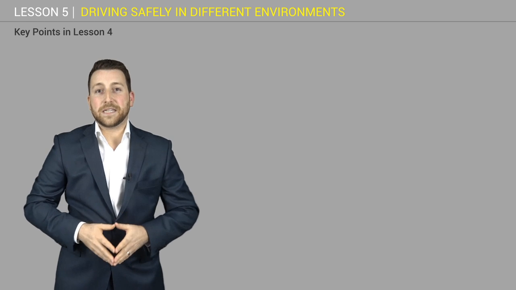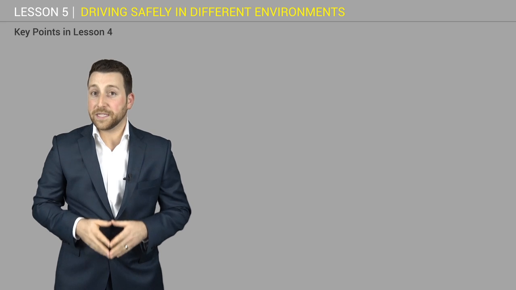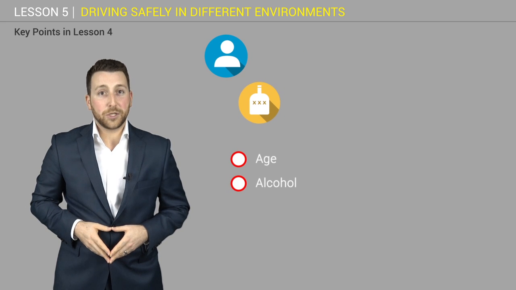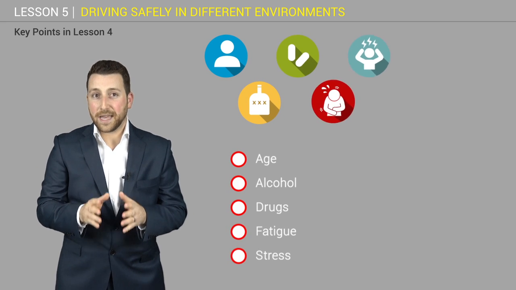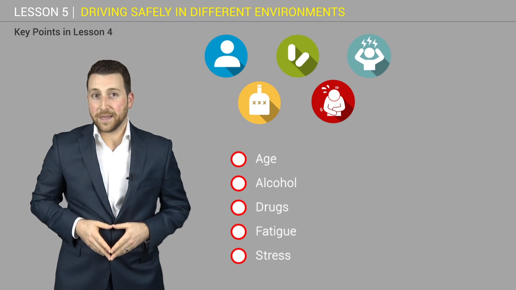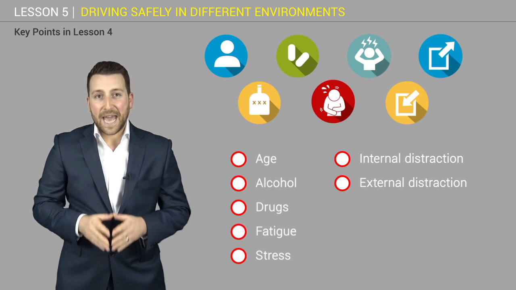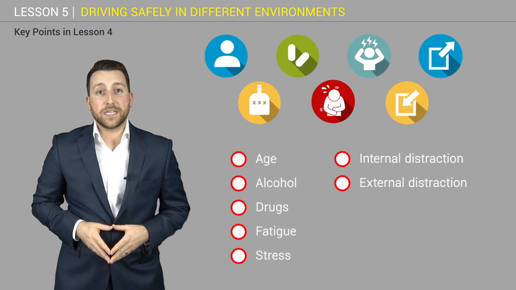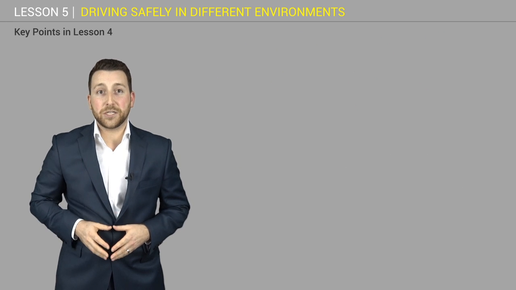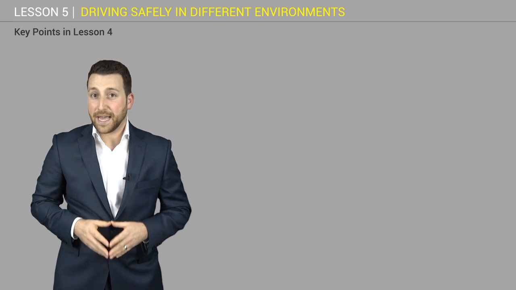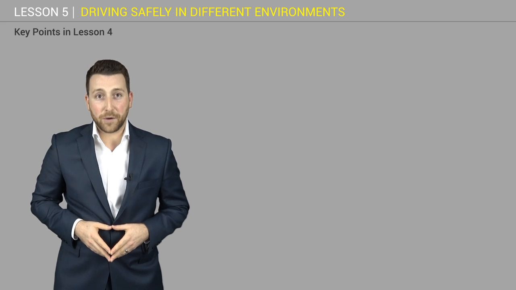In the previous lesson, you've learned how your reaction time is affected by age, alcohol, drugs, fatigue and stress, and we have given you some tips to address them, including the laws you need to abide by. We also talked about internal and external distraction. Our focus in this lesson is to address minimizing the impact to your reaction time of external distractions and visibility due to the different environments.